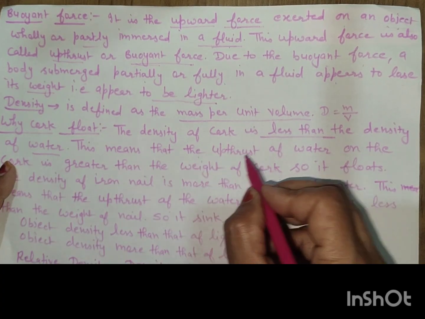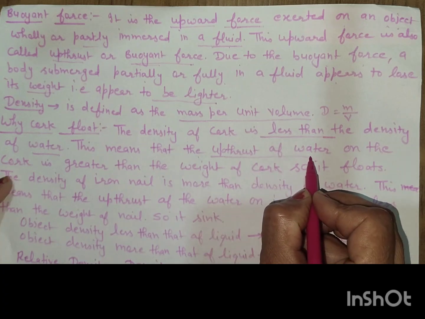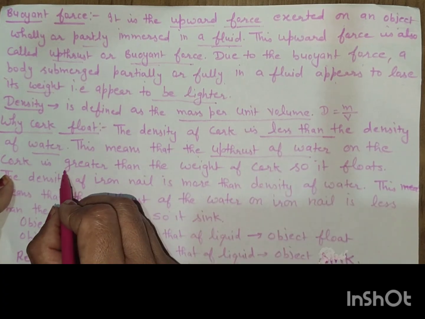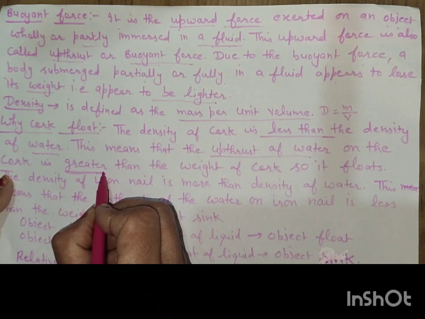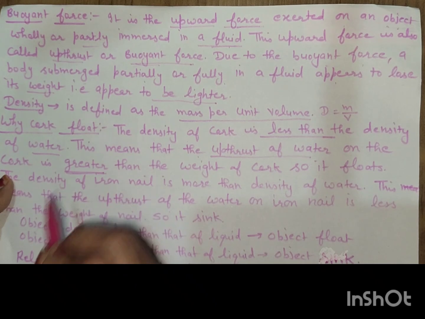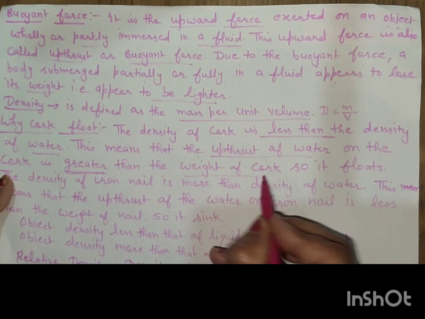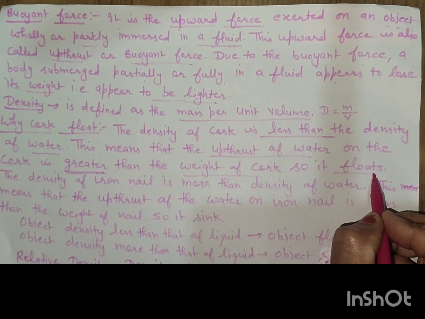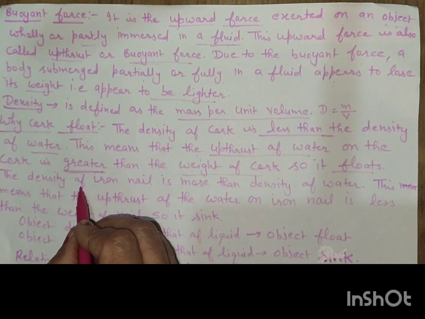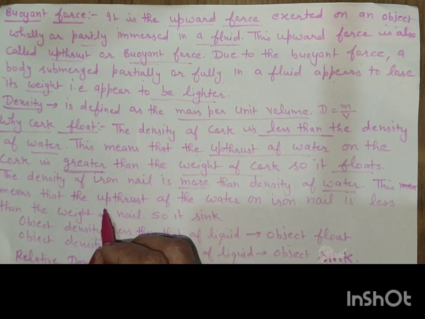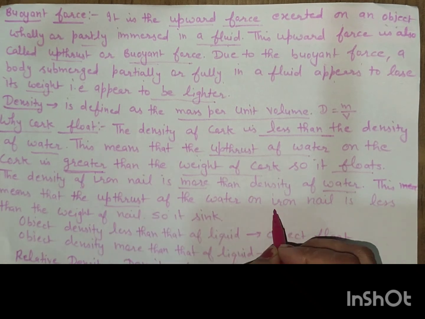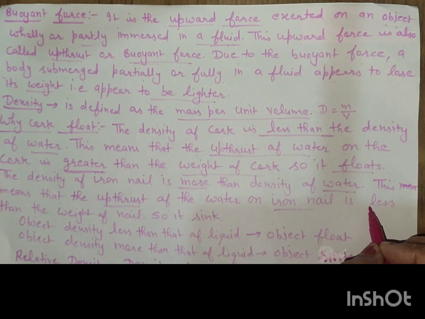This means that the upthrust of water on the cork is greater. If the upthrust or buoyant force is greater, then the object will float. The density of the iron nail is more than the density of the water. This means that the upthrust of the water on the iron nail is less.